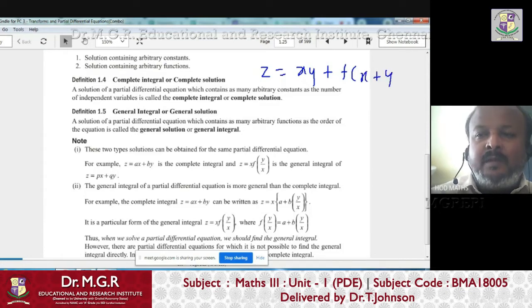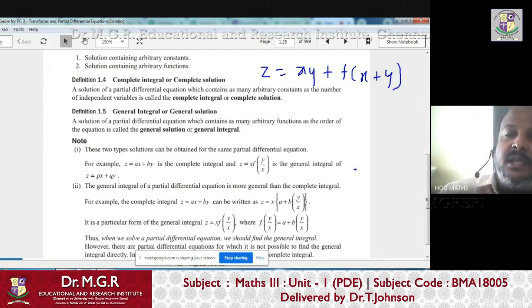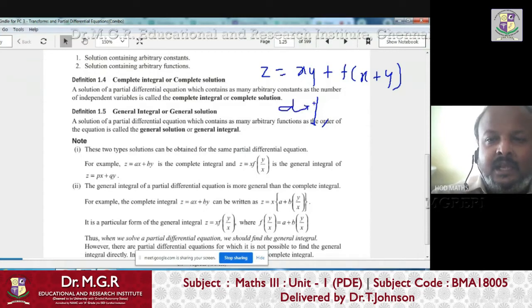We form the PDE in two manners. One manner is by eliminating arbitrary constants, and another way is by eliminating arbitrary functions. So how did we do it? We did partial differentiation,